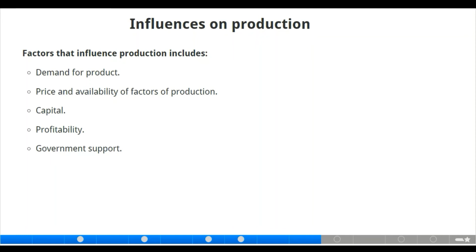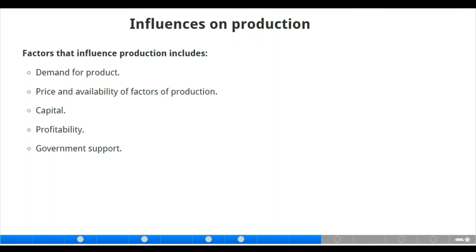And we also have the price and availability of factors of production. If factors of production are readily available, of course, there will also be more production. We also have capital. The more capital is available to the producer, the more investment in the production. And we also have the profitability. The more profitable producing a product is, the more the production of the product will be.